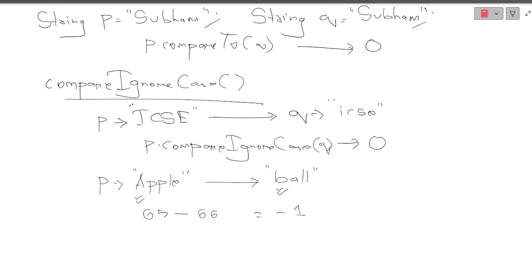Otherwise, you can consider this A will be converted to lowercase in memory itself, for understanding purposes only, where the ASCII value will be 97, and B remains as it is, 98, and the result will be -1. Okay, so there will be no difference in cases. Are you getting me, everybody? Whoever is watching this?